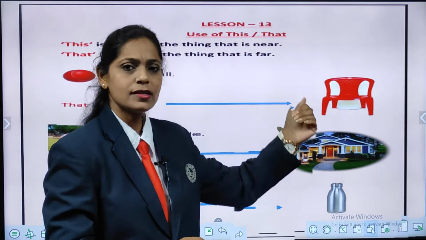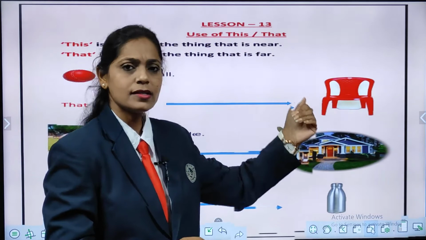So, what are we going to write, children? Correct. We are going to write that. T-H-A-T, that. What are we going to write? That. And what are we going to say? That is a tent. Okay, now can you see something? What is that? Yes, it is a tree, right? Okay, now tell me, is that tree near or far? Look at the picture, you will come to know.